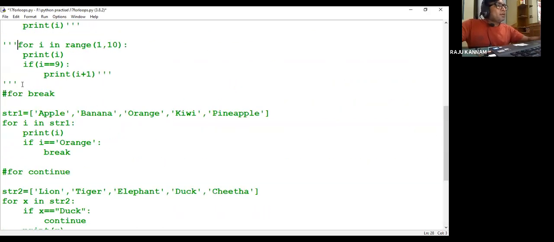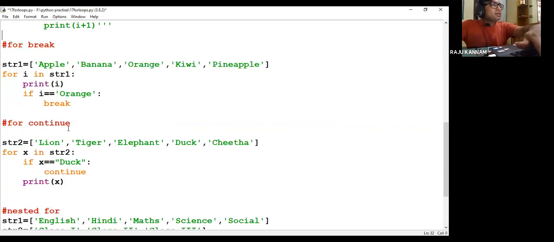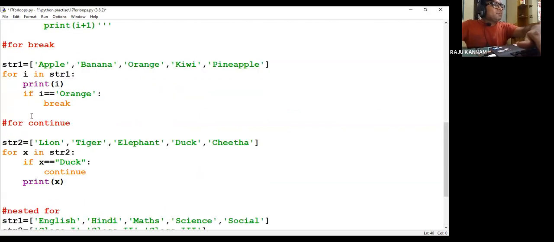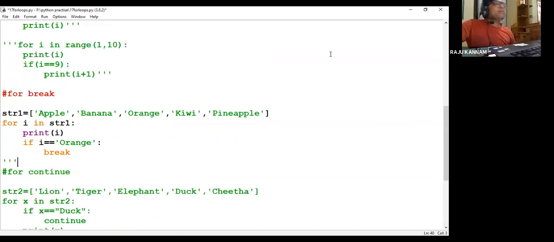Right. Now let us discuss for with break. So what is the use of break? The break keyword will break the loop. Now here I am taking one list, again str1. In that apple is there, banana, orange, kiwi, pineapple is there, right?